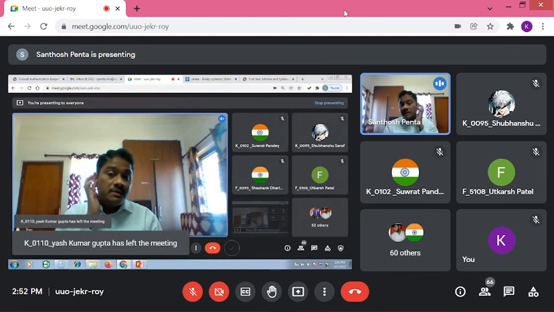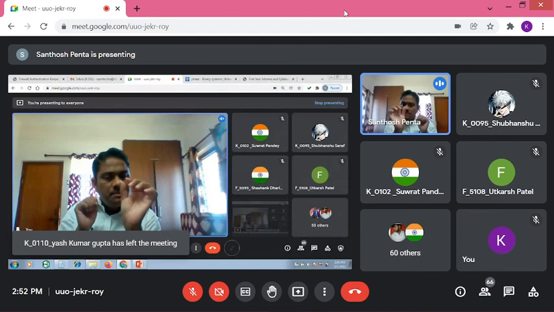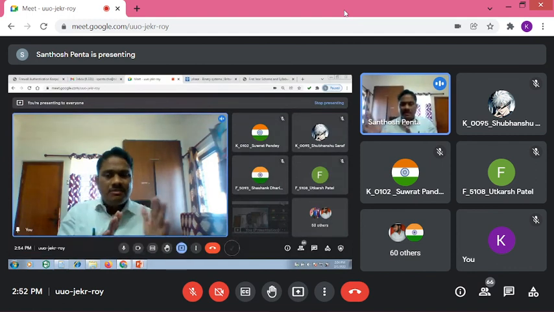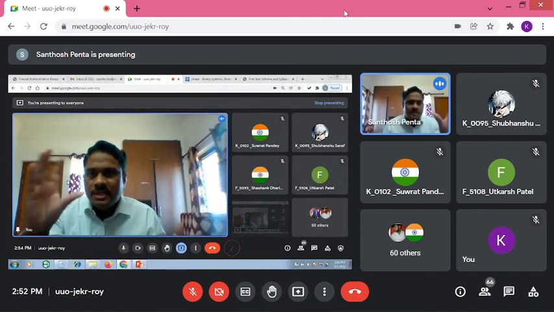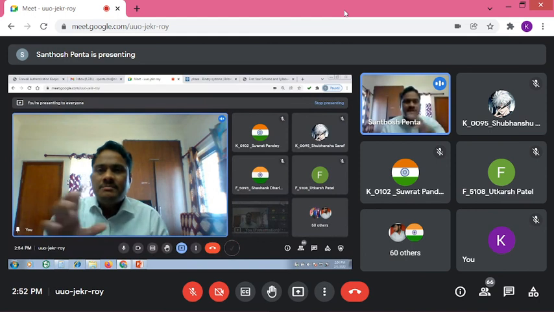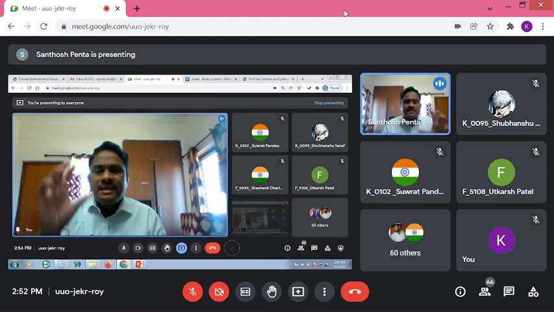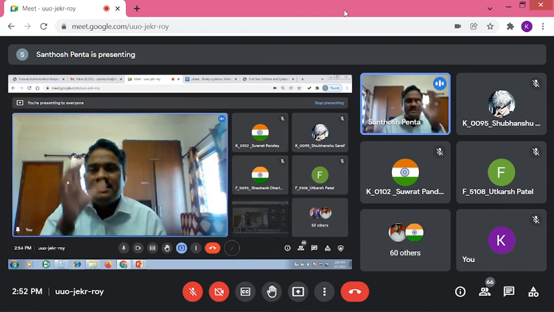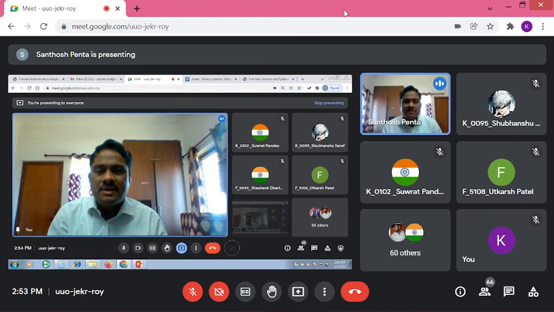So what are you required to write? The introduction: the phase rule. Who derived it? The scientist Willard Gibbs derived one mathematical formula based on thermodynamic principles. That mathematical formula is F is equal to C minus P plus 2, where F stands for degrees of freedom, C stands for number of components, and P stands for number of phases. According to the scientist Willard Gibbs, an equilibrium system is not influenced by gravitational force, electrical force, or magnetic force, but it may be influenced by temperature, pressure, and concentration.